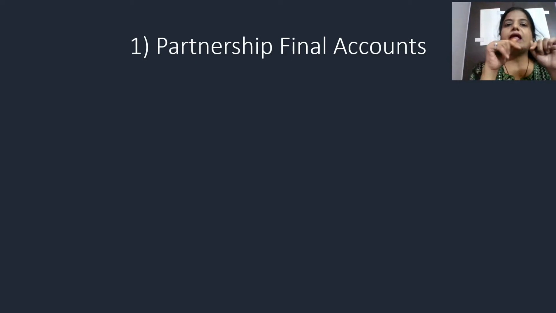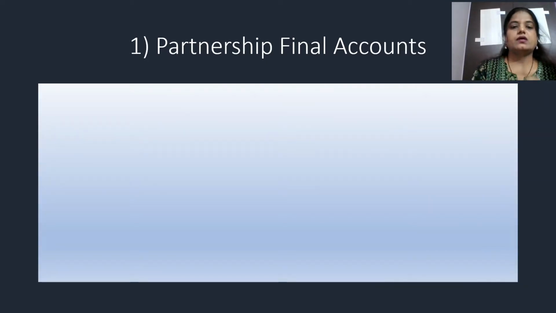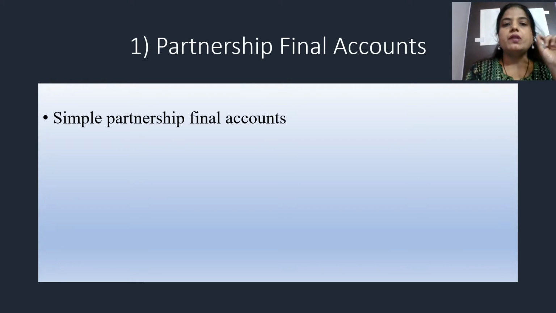From a given trial balance followed with certain adjustments, you have done the sums based on partnership final account. So whatever you have done in 12th standard, the same thing is going to be the starting part of this particular topic. That is simple partnership final account, sums based on preparation of simple partnership final accounts.